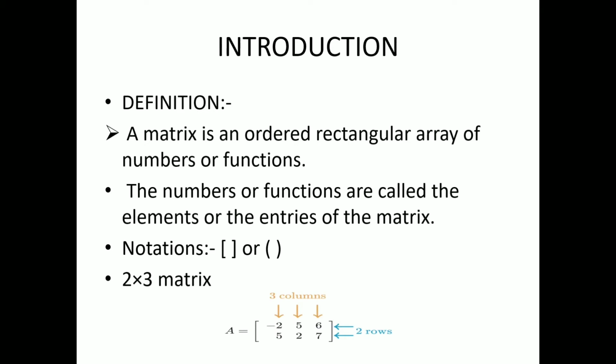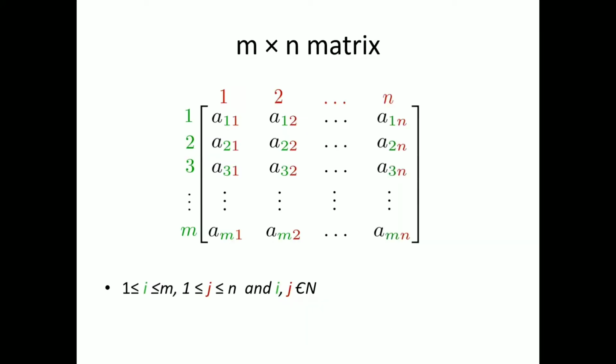Definition. A matrix is an ordered rectangular array of numbers or functions. The numbers or functions are called the elements or the entries of the matrix. It is notated either by a parenthesis or a square bracket. A 2 cross 3 matrix is a matrix which has 2 rows and 3 columns. An m cross n matrix is as shown.